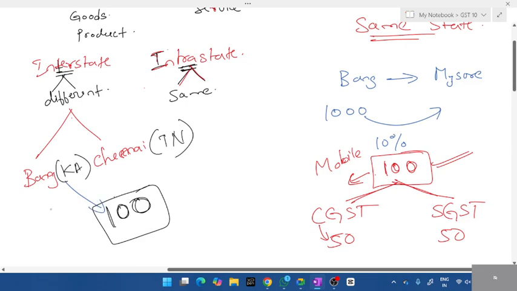Karnataka will say, I'll take 60. Tamil Nadu will say, I'll take 60 rupees and give you 40. Will the other state CM agree? No, right?